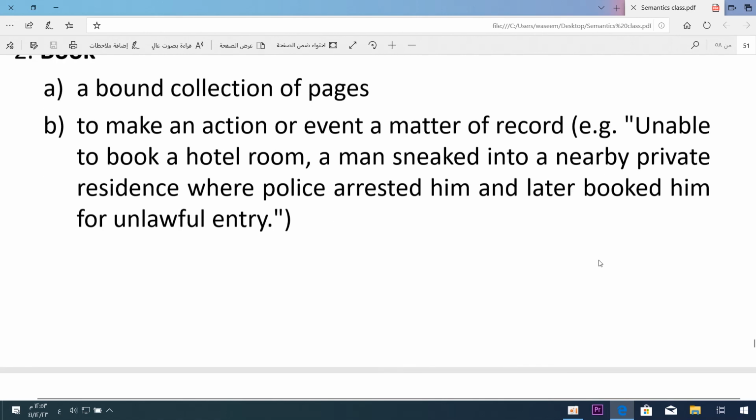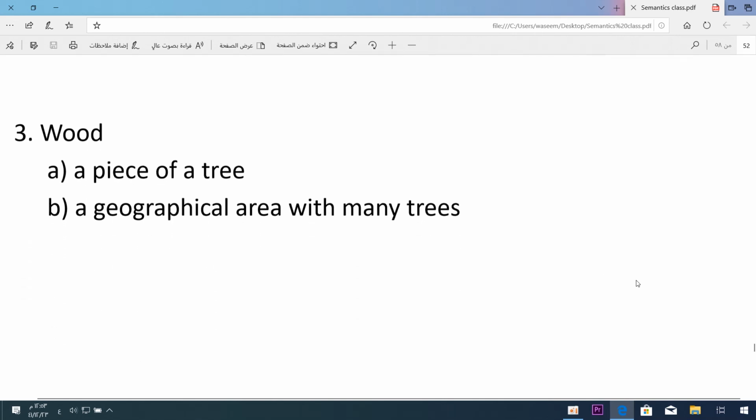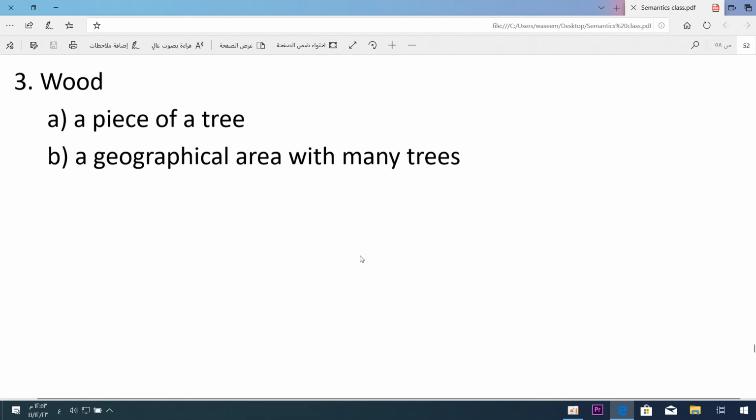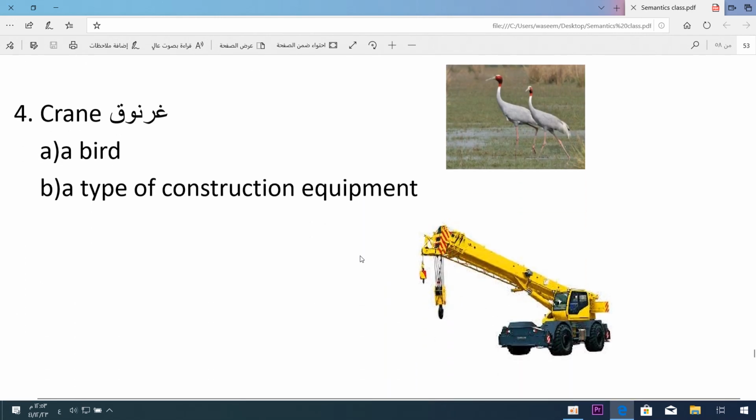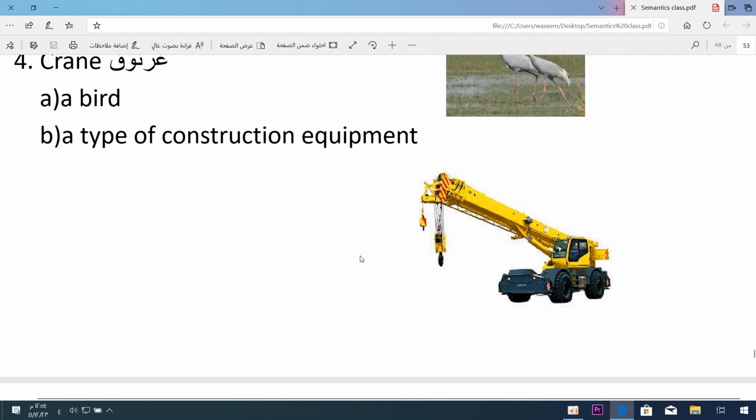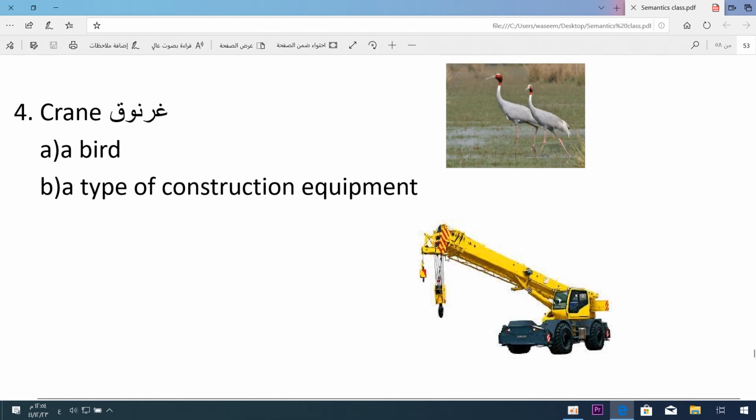Wood, it can be a piece of a tree. Okay, wood. Or a geographical area with many trees, a small forest. A crane, okay, a bird. You look at the shape, because it can pick food very deep in the ground or in earth. So a bird, or it is a type of construction equipment.